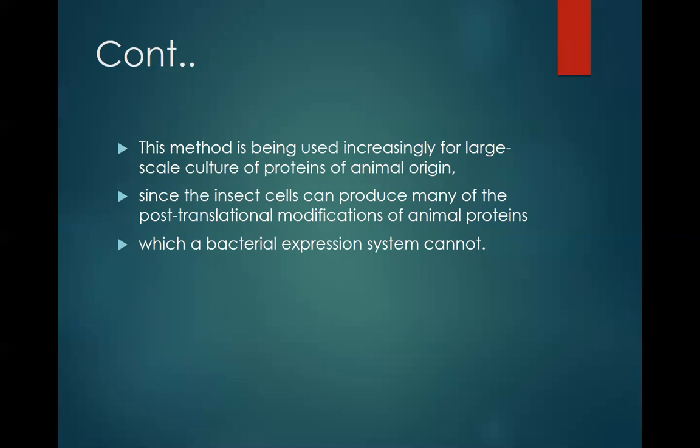These post-translational modifications cannot be produced if you use the bacterial expression system. So that is why these insect cell lines are used as an expression system when we use baculovirus as a DNA cloning vector.